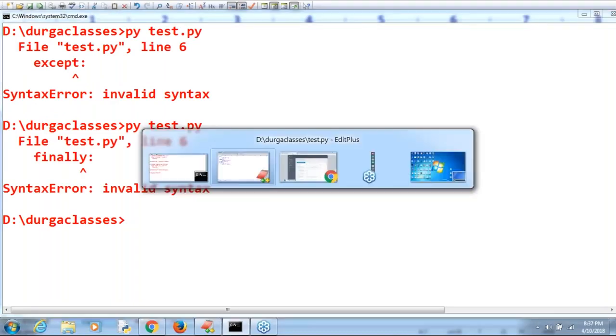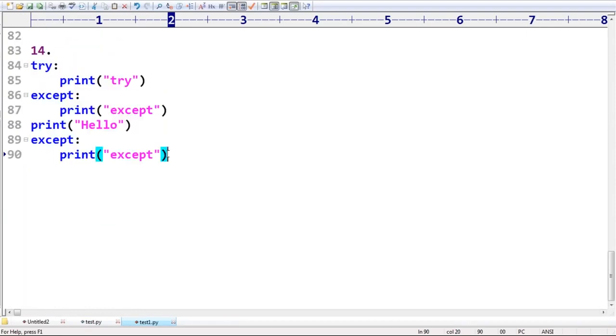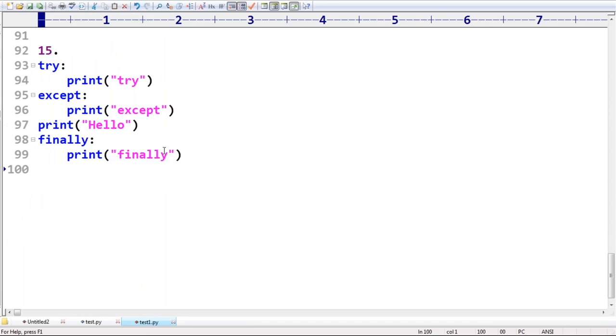That's why between try and except, or between two except blocks, or between except and finally, or between except and else, we are not allowed to take any independent statements. By mistake, if you try, we immediately get an error by default. Are you able to understand? Clear. This is a bit important point.